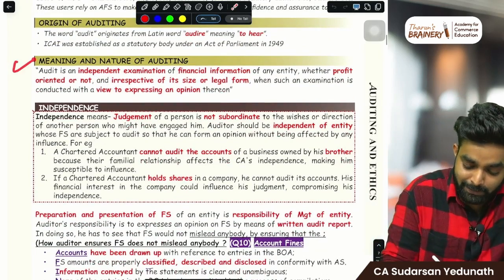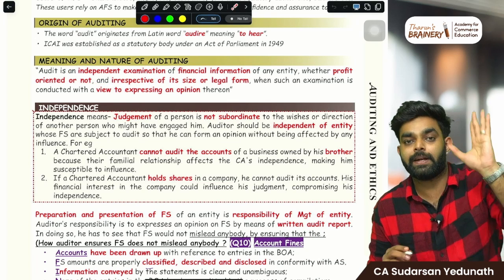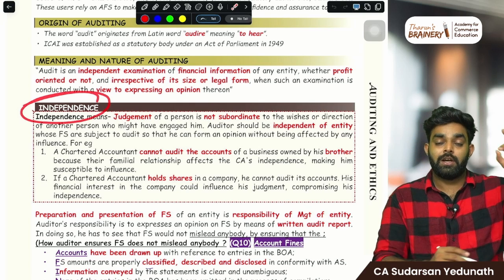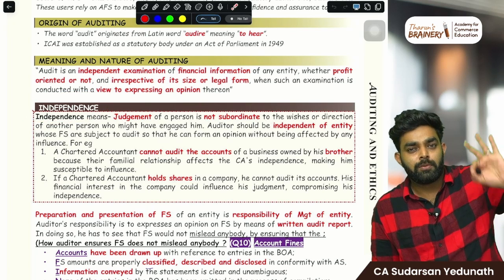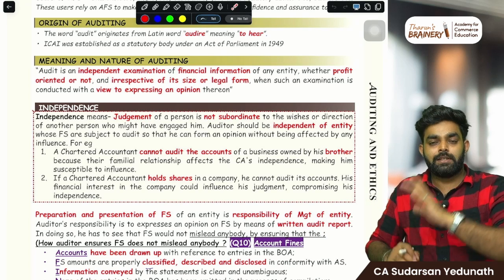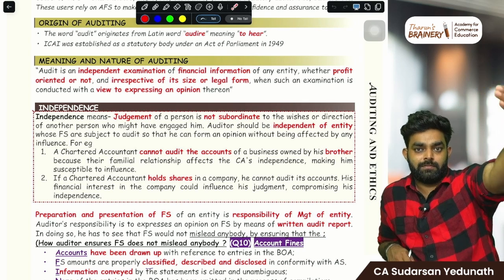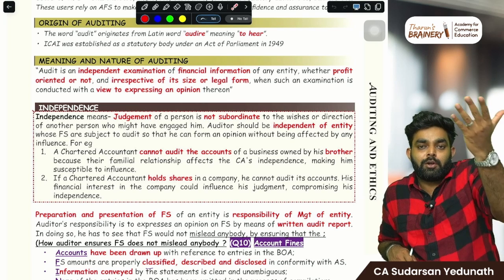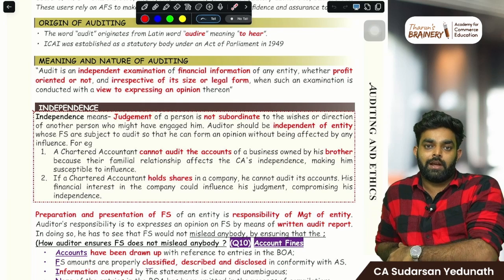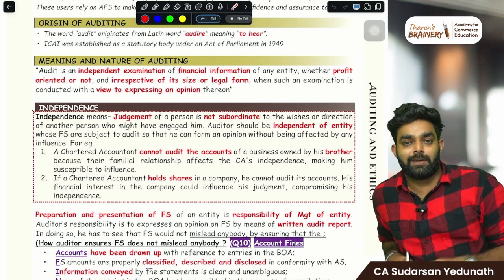So first, what is the meaning of auditing? Auditing means it's an independent examination. What is independence? Auditor in no way should be related to the company. Imagine you are the auditor. Imagine Aman Gupta bought the company, and Aman Gupta and I are brothers, and he hired me to do the auditing. I go there and identify a fraud. Will I report it to the government? No, right? Because it is my brother's company.